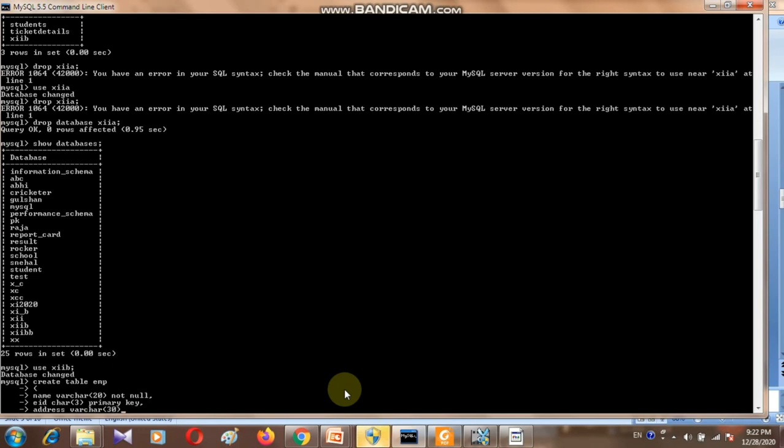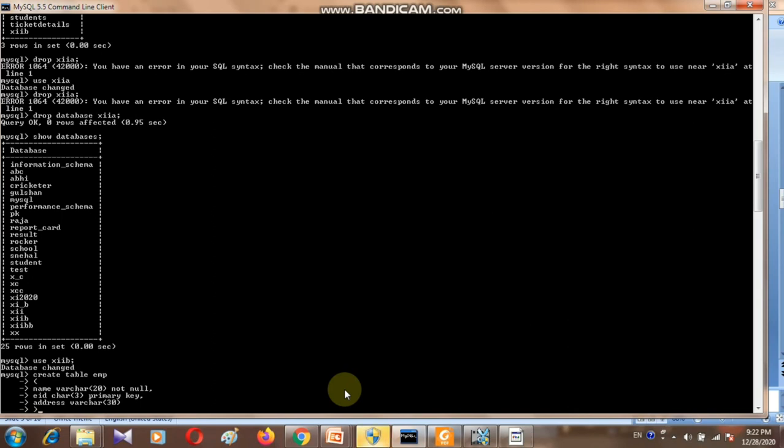One, two, three columns only I want. In the last column we cannot use a comma; commas are just for separating the columns. Once again, create table EMP, a small bracket, name, data type, and this constraint, EID char, primary key, and then this termination sign is required.